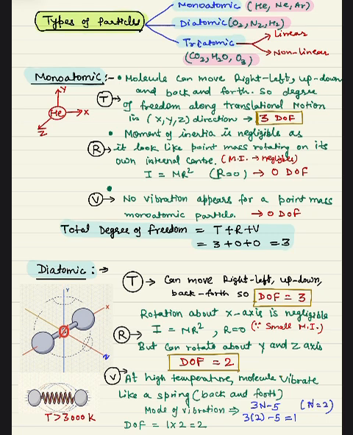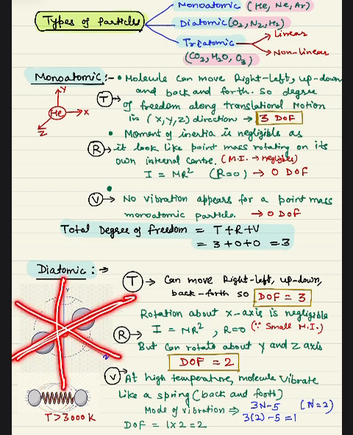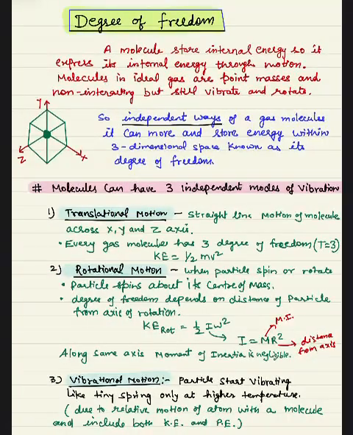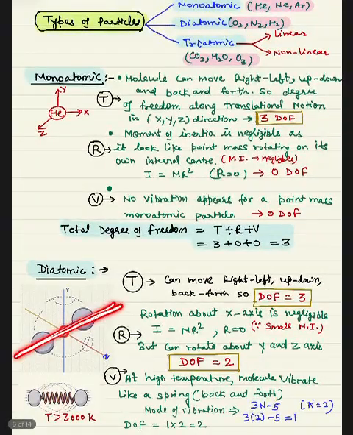Now what will be the degree of freedom for rotational motion? As we know, it has 2 degrees of freedom for rotational motion, along y and along z. Along the x-axis, can you see, the moment of inertia, which depends upon the distance, is negligible. So it is rotation about its own axis. I told you earlier that for rotation about an axis, the moment of inertia is negligible when the rotation is along the same axis. So how can it rotate along the same axis? So the moment of inertia is negligible along the x-axis.